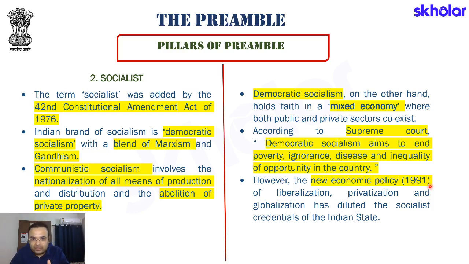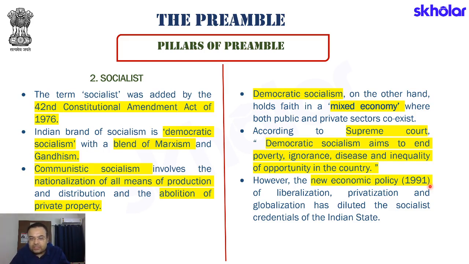For example, MGNREGA is one policy by which we are able to create jobs for the people in the rural areas. For example, the midday meal, by which we are able to give food to the poor so that we are able to increase their enrollment in primary education. Then we have free education that is being given. Then we have all sorts of schemes which are being given to the poor. We have subsidy schemes on LPG, for the people to be able to utilize subsidy.